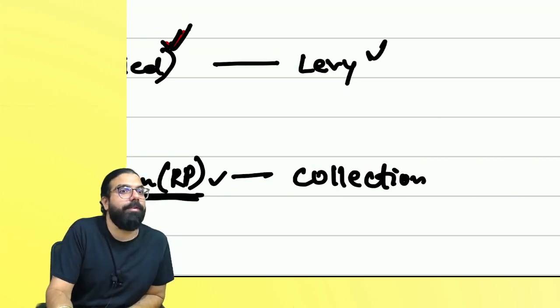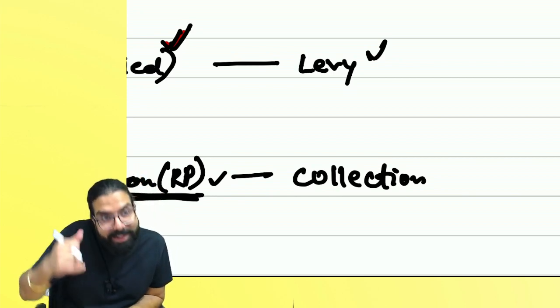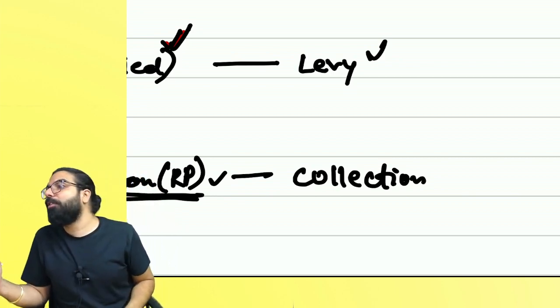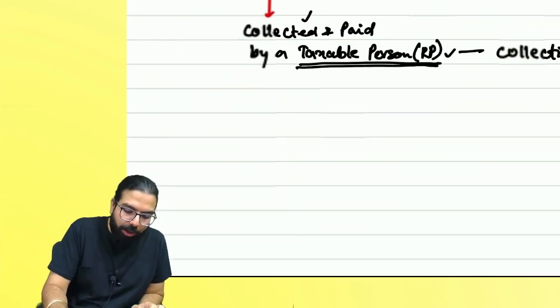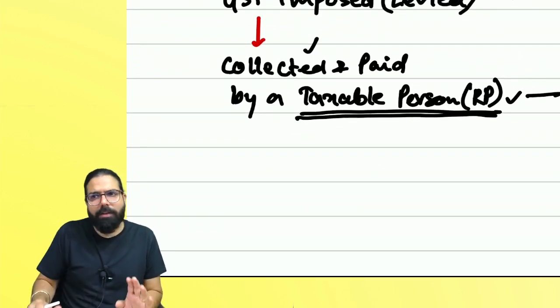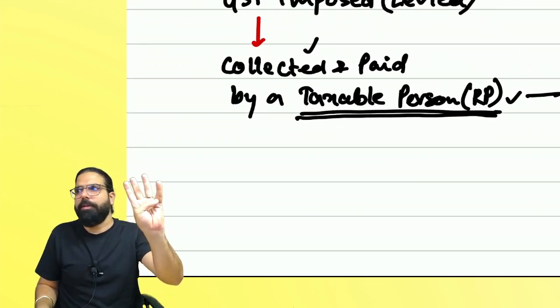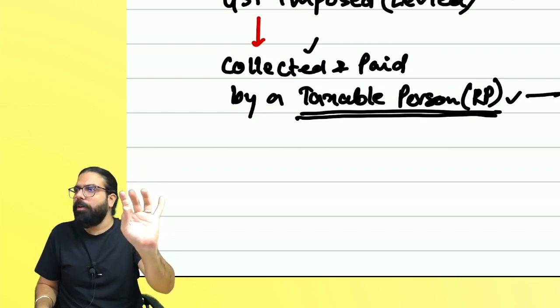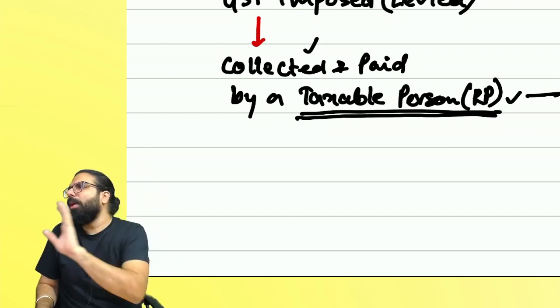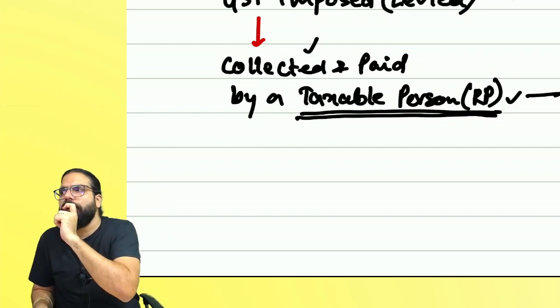Levy will happen always, but it will be collected and paid only if you are a registered person. Are we 100% clear? Can I go ahead? Now, sir, supposing I gave you the class, service supplied, GST got imposed, and I am a registered person, so I'll have to collect and pay GST. When I have to collect and pay, what will I do?